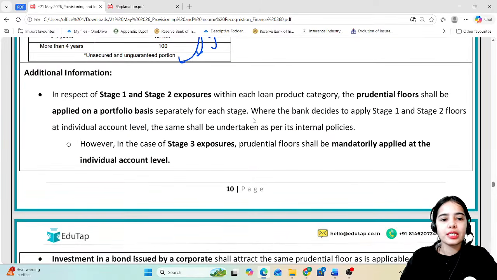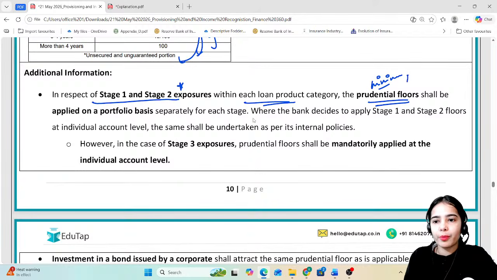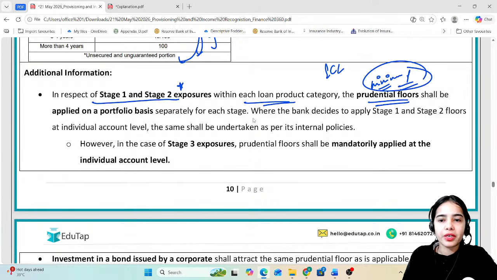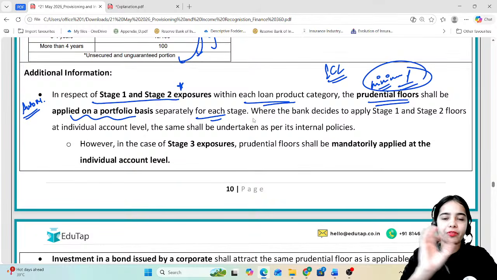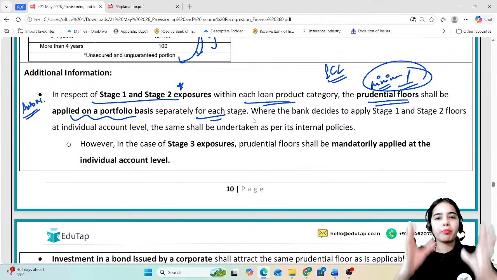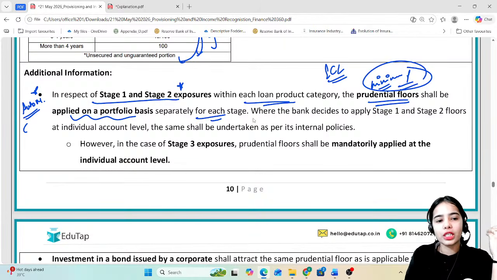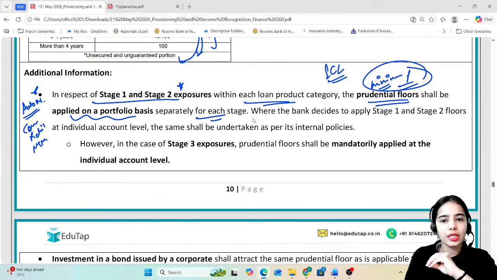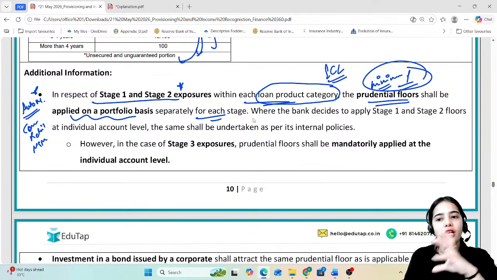Now, additional information is that in respect of stage 1 and stage 2 exposures within each loan product category, the prudential floors, that is the minimum provisions that have to be maintained under the expected credit loss model, shall be applied on a portfolio basis separately for each stage. Portfolio basis means that, let's say for automobile loans, the provision of 0.25% or 0.5% is for all the loans combined under a particular category, or for consumer loans, retail loans, MSME loans. So on the product category basis, the prudential floors can be maintained.